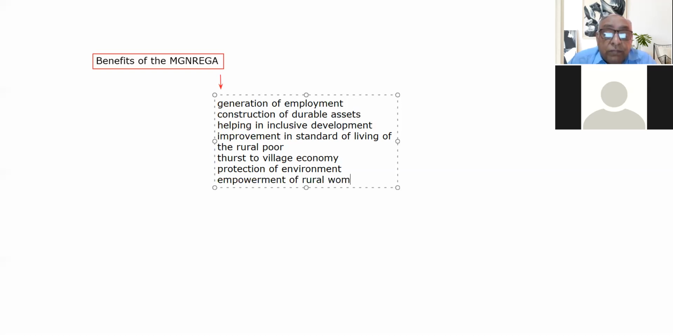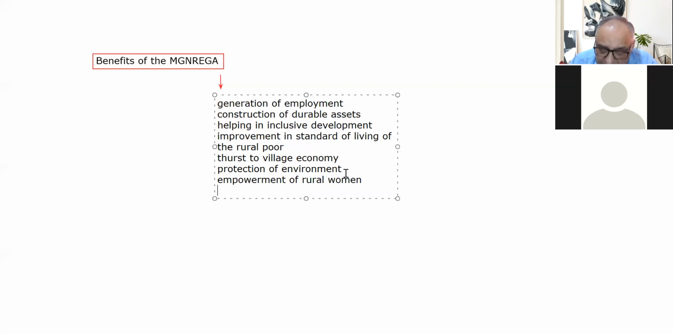of rural women, empowerment of rural women. How empowerment? Because the statistics suggest that every second woman among the Manrega job seekers, every second individual is a woman. So it means women participation in the Manrega related work is nearly 50%, little less than 50%. So it means almost equal participation of female to the male.